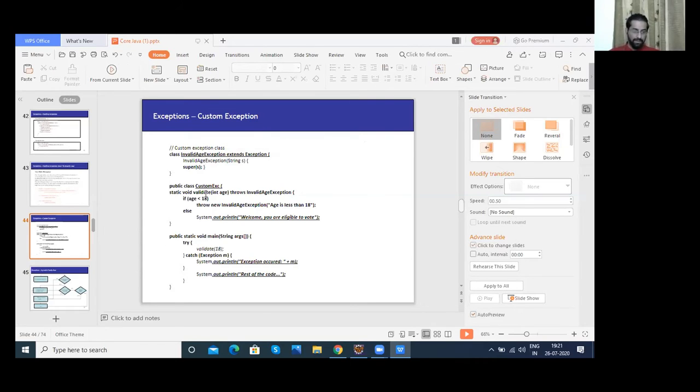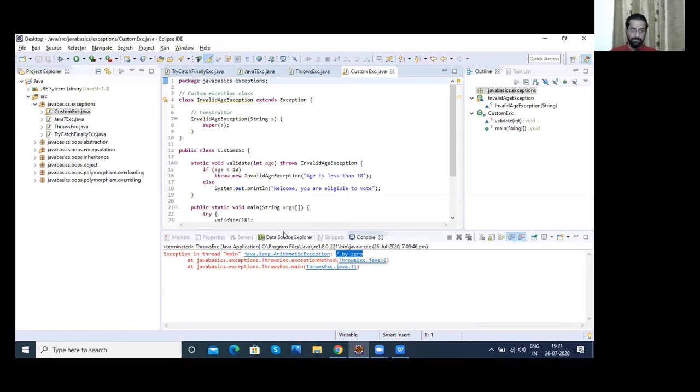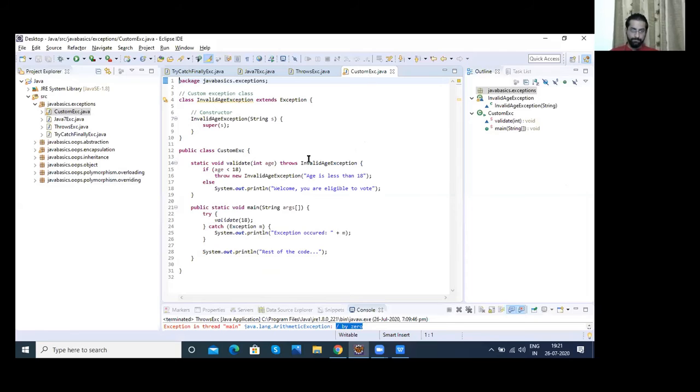Now inside your custom exception class, we'll look at the main method. Maybe I'll just show you here programmatically. So here InvalidAgeException has extended Exception class. This is very important. You have to write it followed by the constructor. Inside the constructor, you have to call the constructor of your parent class. We do that using the super keyword. And you have to pass on this message. This is just to propagate the message, right?